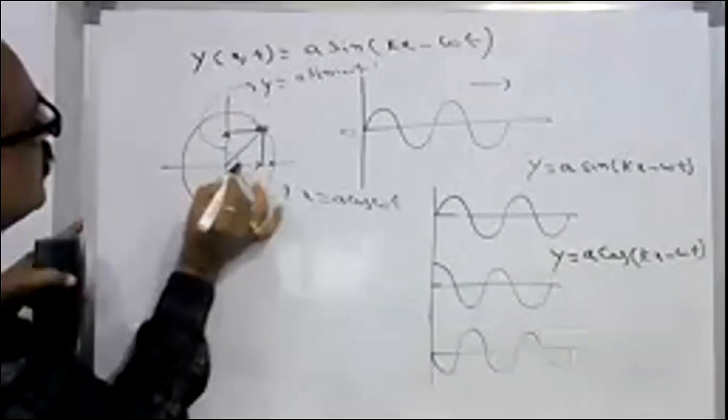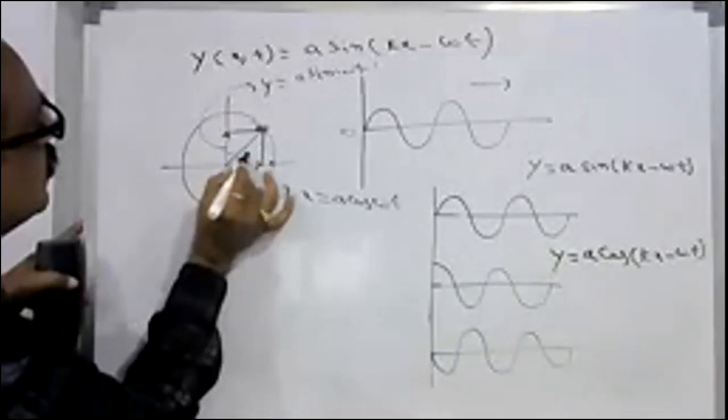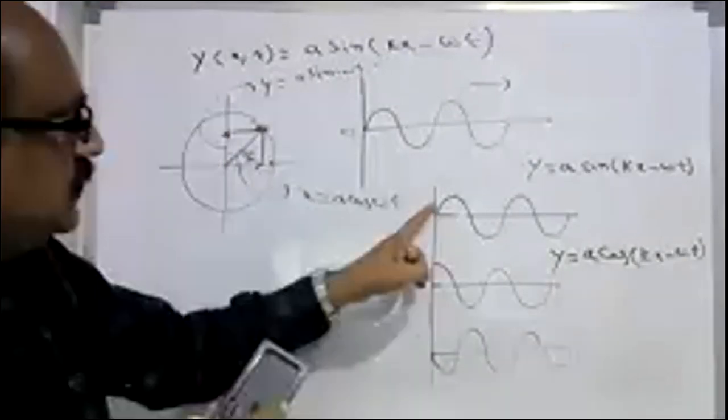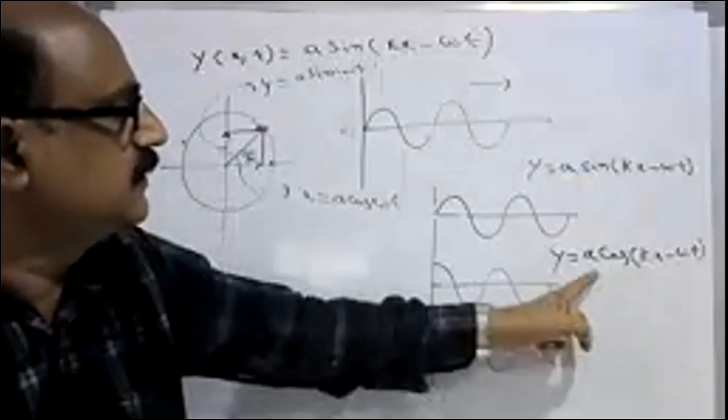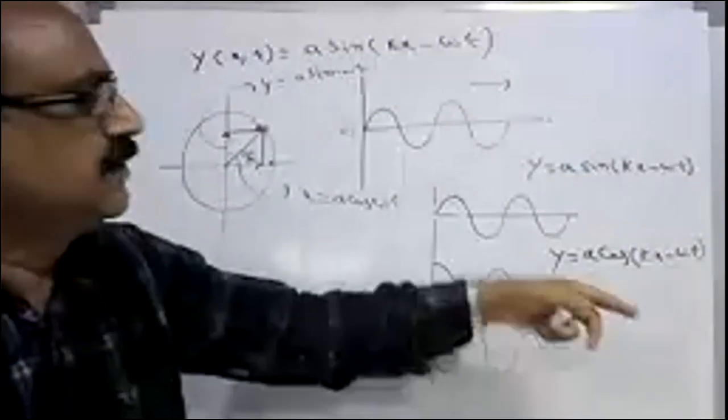What is the difference between these two particles? They differ by an angle of pi by 2. That is why these two waves differ by pi by 2, and why I wrote cos here instead of sine.